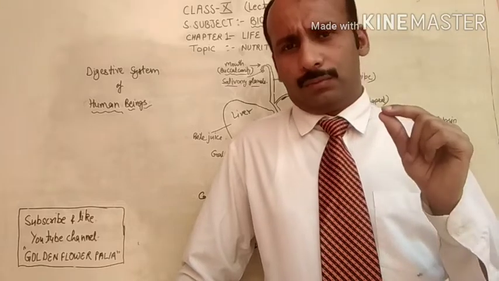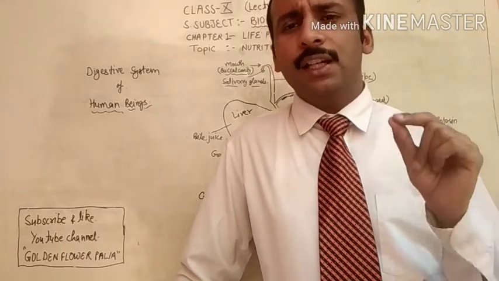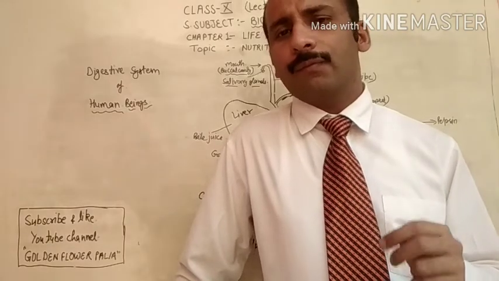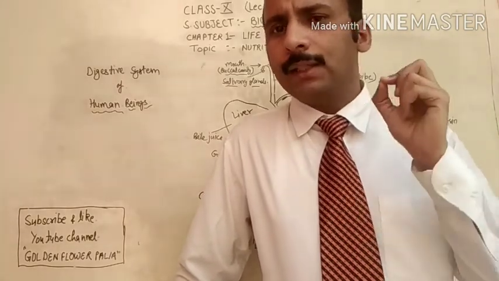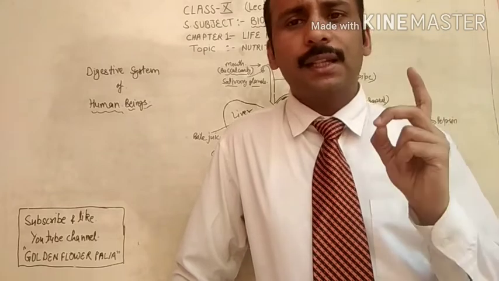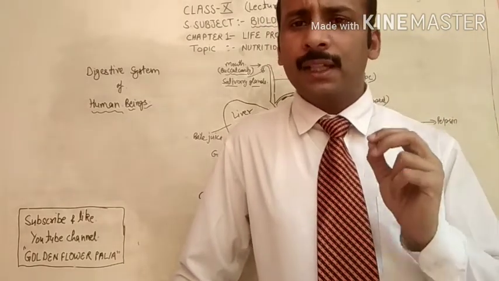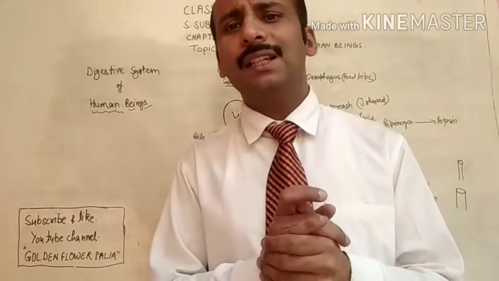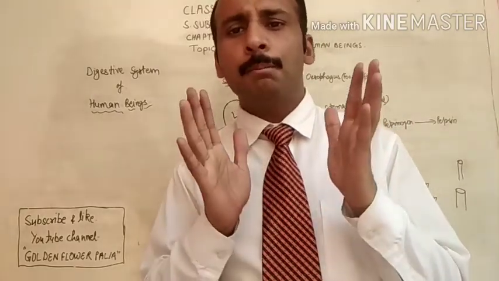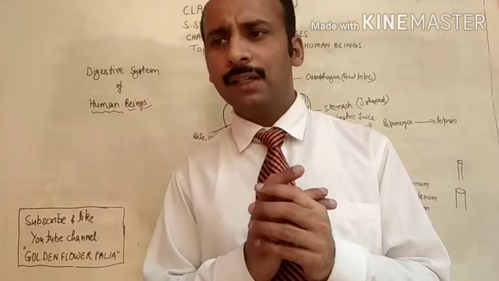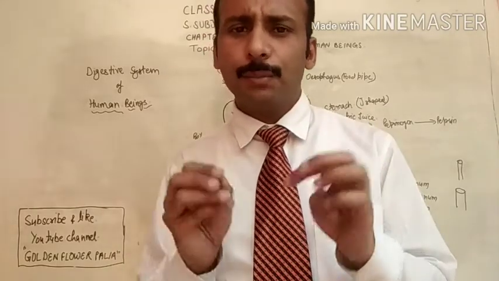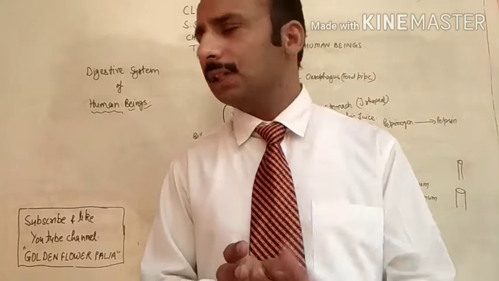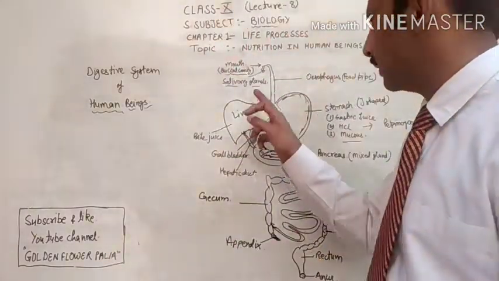In the buccal cavity, two types of digestion take place. First is mechanical digestion, second is chemical digestion. Mechanical digestion means chewing of food with the help of teeth. That is called mechanical digestion. And when the saliva is mixed with the food, that is called chemical digestion.